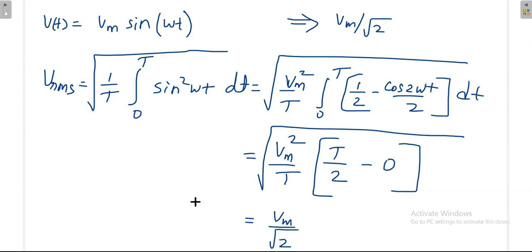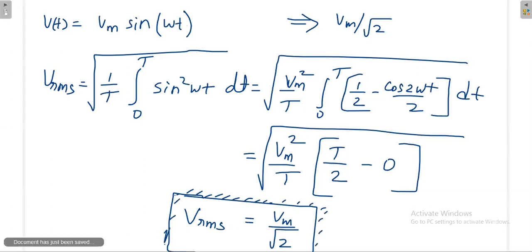So the VRMS is always Vm divided by root 2. That is important. Even if we take cos omega t, you will get the same answer. Again we have to prove that, because power is like instantaneous. Whether you shift the signal left or right, that instantaneous power is not going to change. For power you are taking one cycle, then you are measuring this RMS value, the effective value. But mathematically, again, you can take V of t is equal to Vm